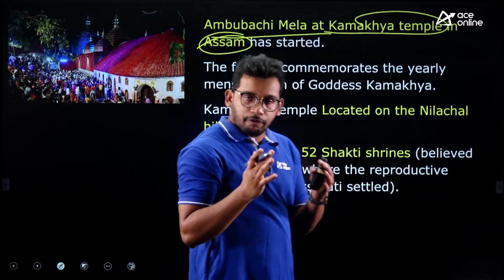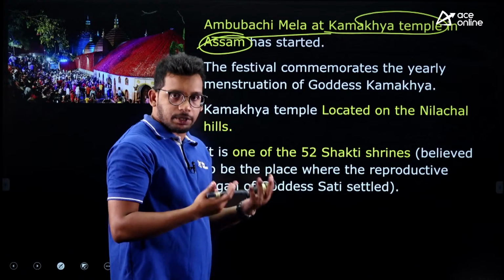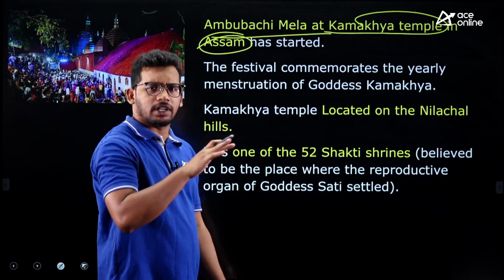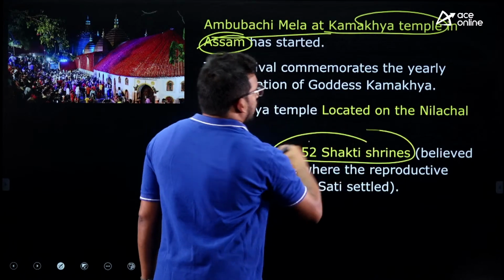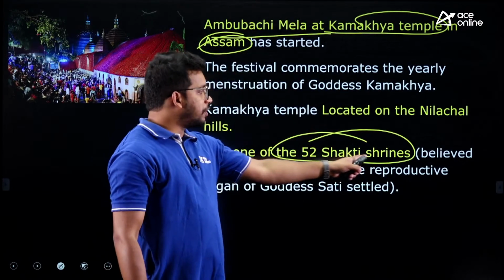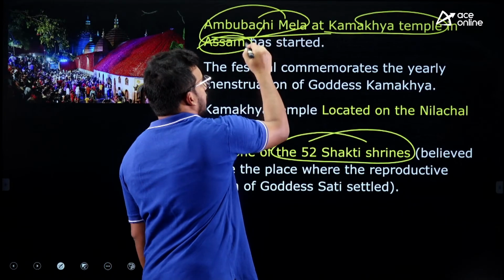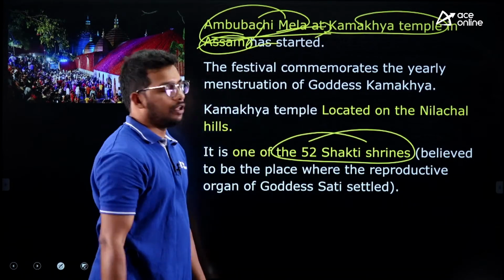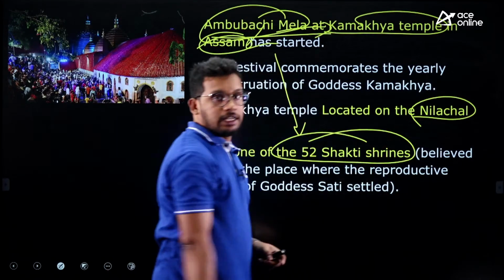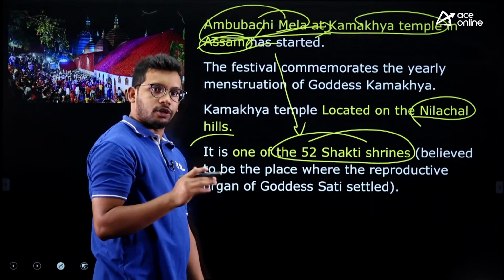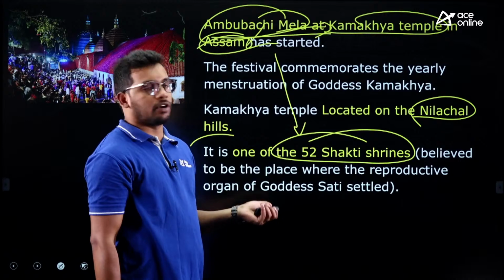Kamakhya is a feminine deity, a goddess, worshipped in the Assam region, and also in some other northeast regions. Kamakhya temple is one of the 52 Shakti Peethas in India. Ambubachi Mela is celebrated in Assam at the Kamakhya temple. You need to remember it is located in the Nilachal hills. In which hills it is located is also important. There are a total of 52 Shakti shrines, and this is one of the temples.